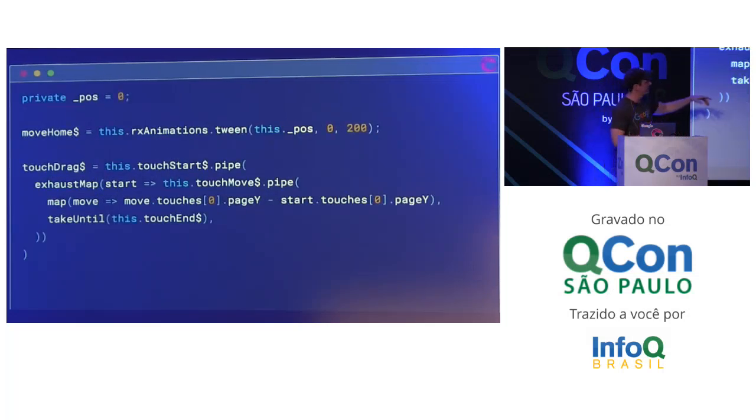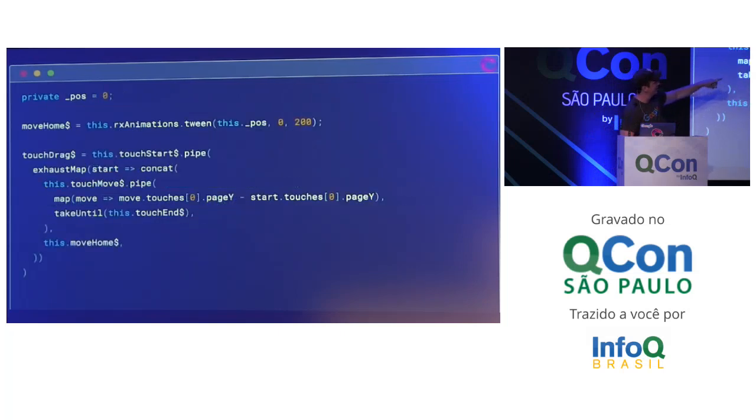And it's kind of hard to see here. What I'm going to do is take the touch moves, this whole bulk of what's happening in here, and I'm actually going to concatenate it with moveHome. And what concatenation does with observables is it says, when you concatenate two observables, play one observable to completion, and once it stops, start playing the next observable to completion. So it's a way of coordinating how two observables play together, and that works really well for animations.